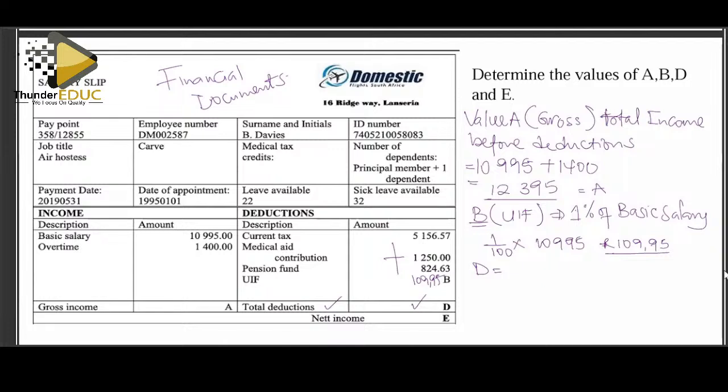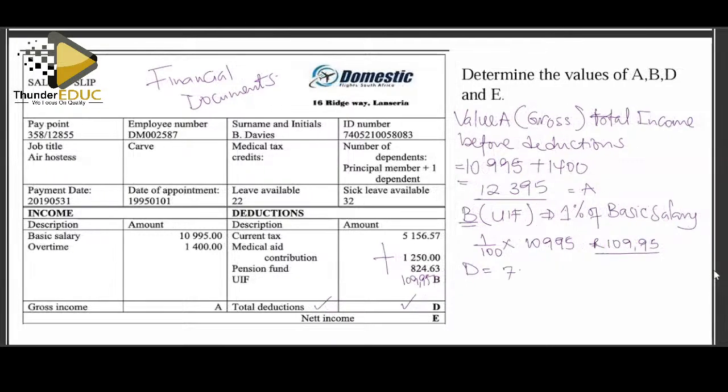So when you add everything, 5,156.67 plus 1,250.50 plus 824.63 plus 109.95.